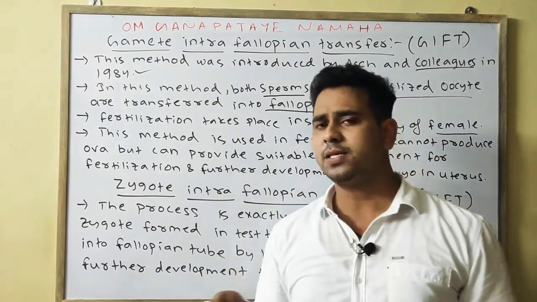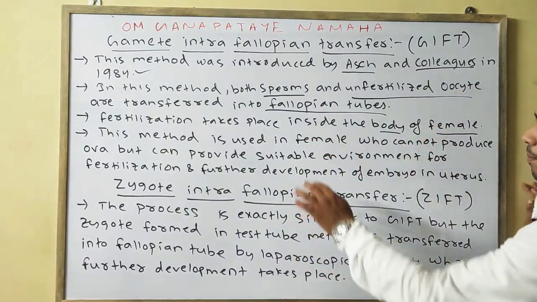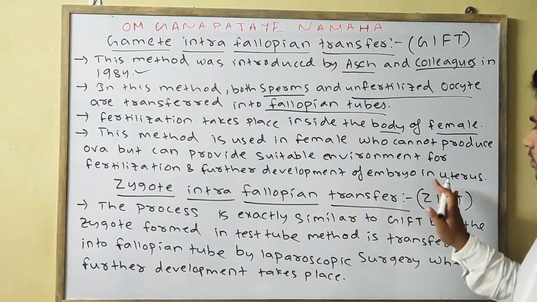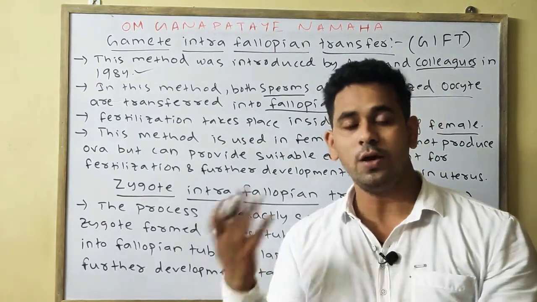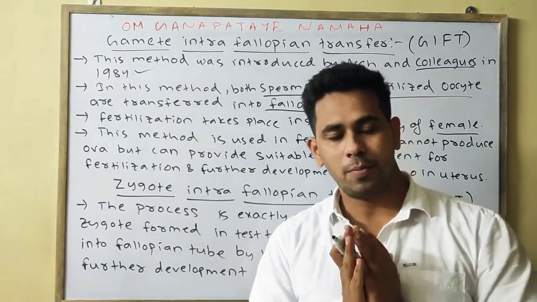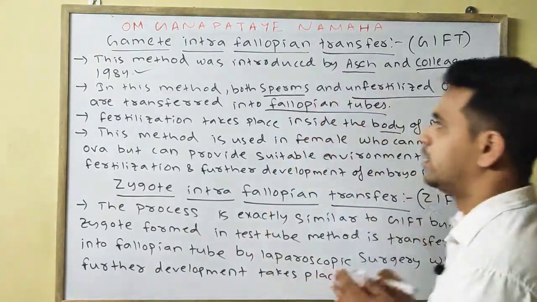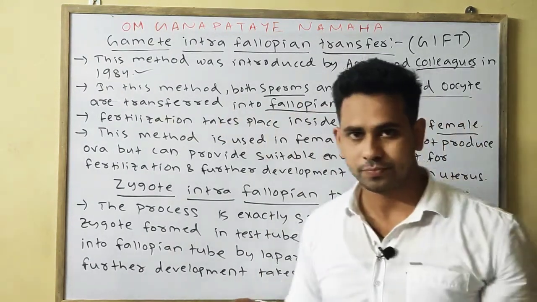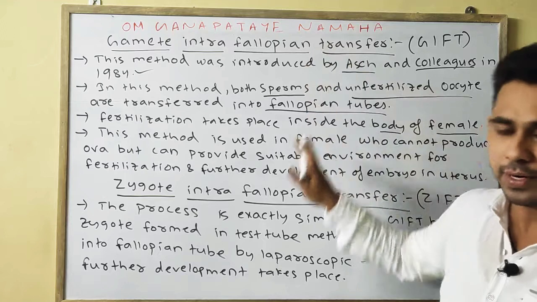This method is used in females who cannot produce ova or egg but can provide a suitable environment for fertilization and for the development of the embryo. That is why the gametes, the sperm and the ova both, are transferred into the fallopian tube. So this is known as GIFT, or gamete intrafallopian transfer.